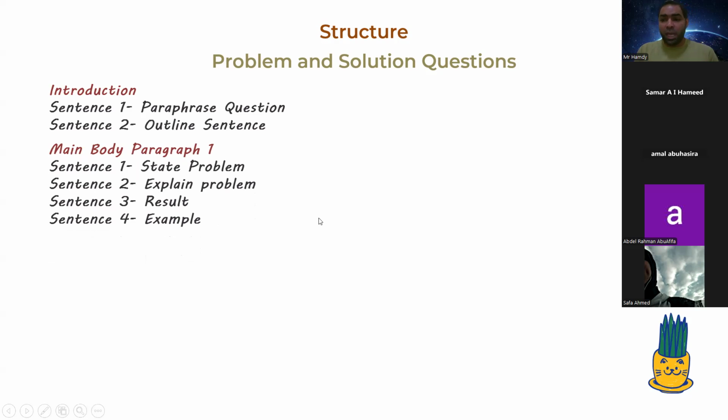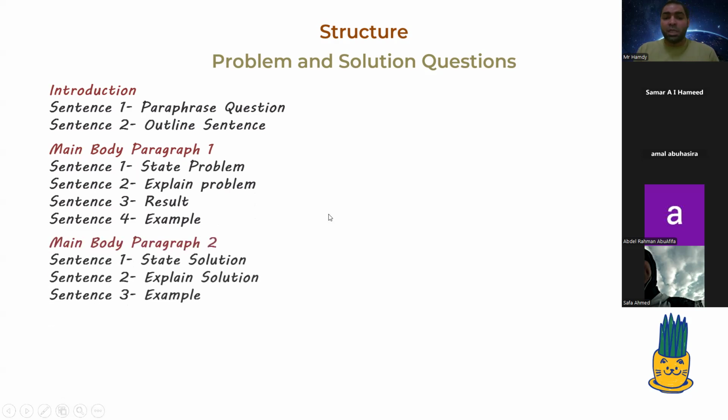And we said that it's okay in each type of essay to mention your own experience. There's no problem to mention your own experience, not your own point of view. Then you will state the solution in the second paragraph. You will state the solution and explain why you think this solution is the best one. Why do you think it's an effective solution? Okay, so don't forget to mention an example about applying this type of solution.